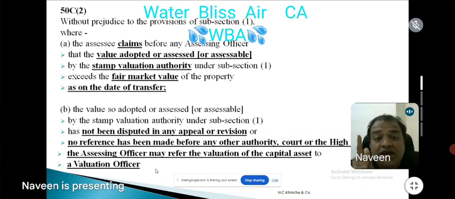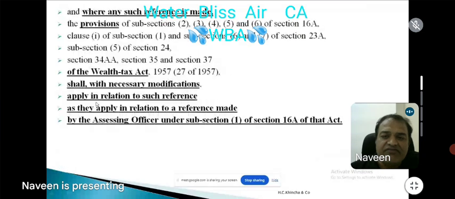Therefore, the assessing officer is duty bound to refer the valuation of capital asset to the valuation officer. Case laws are telling the word "may" will be replaced by the word "shall". It becomes mandatory upon the AO to refer the case to a valuation officer. Where such reference is made, all the powers of the Wealth Tax Act will apply to the valuation officer with necessary modifications.